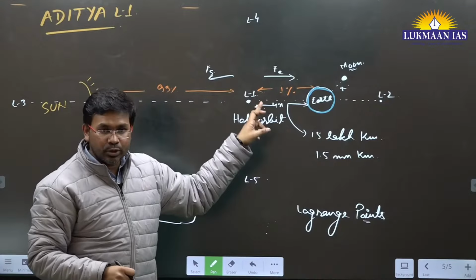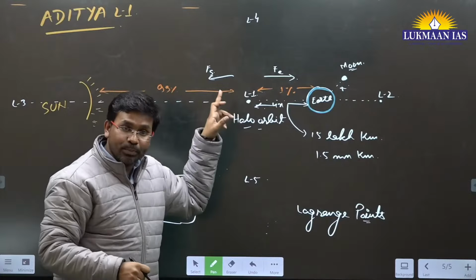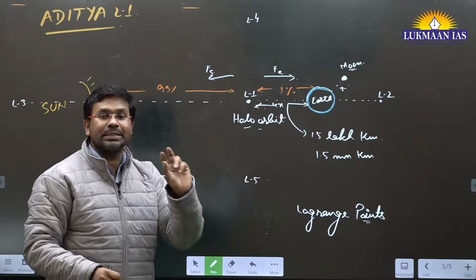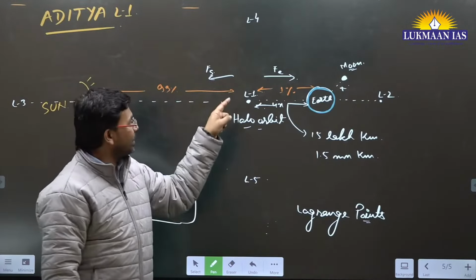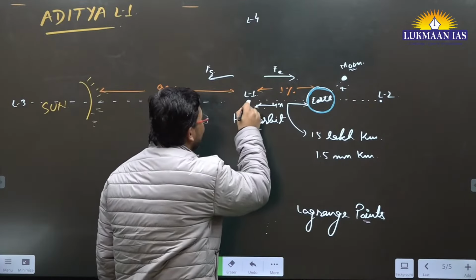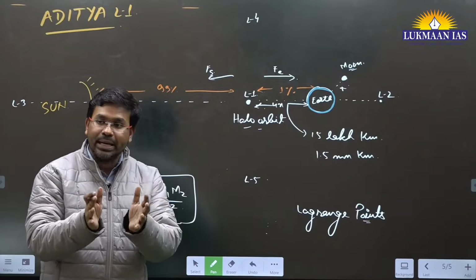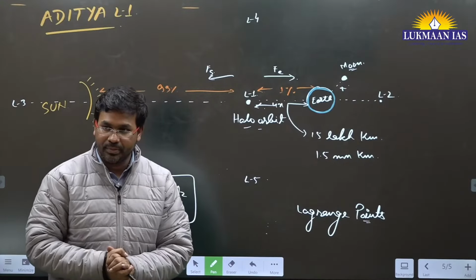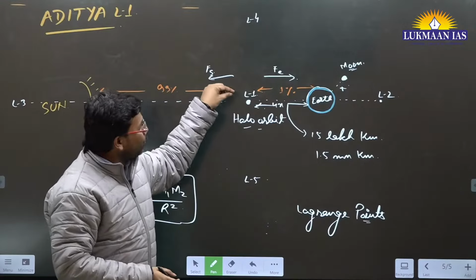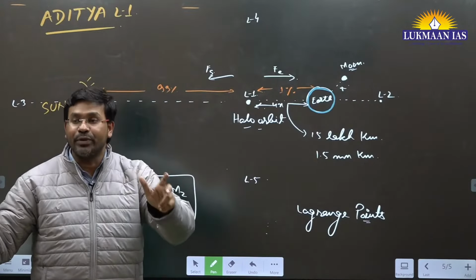Tidal forces will also balance out one another. The object coming over here, a spacecraft or satellite, will be in a kind of stable equilibrium, meaning it will be able to stay there without using much fuel.